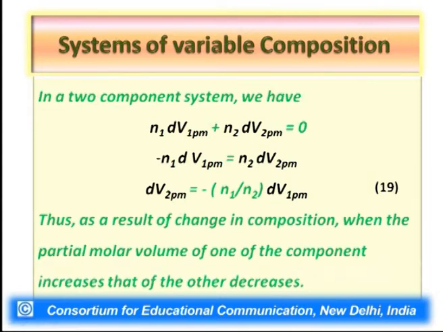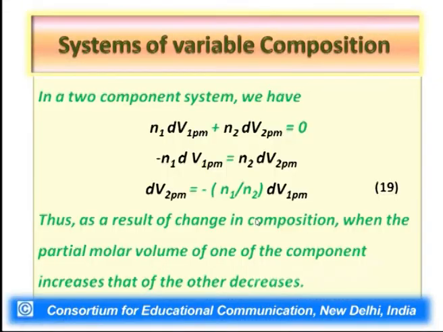Basically, when we add a particular component number 1 in the system, what would happen? You are adding a quantity of matter in the system. Will it not increase the volume of the system? Of course it will. So whose volume is it anyway? It is the volume contribution towards the total volume of the system due to the addition of component number 1. So it is for sure that there will be an increase in the partial molar volume of that particular component.